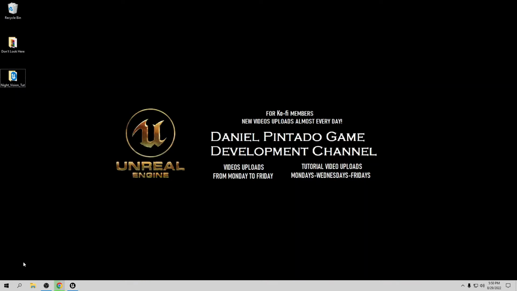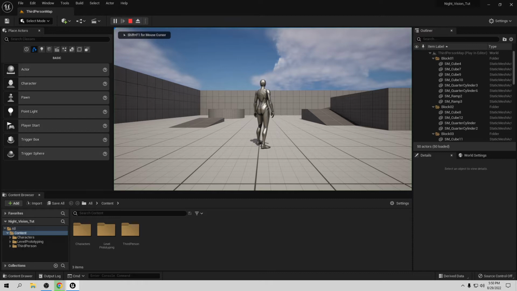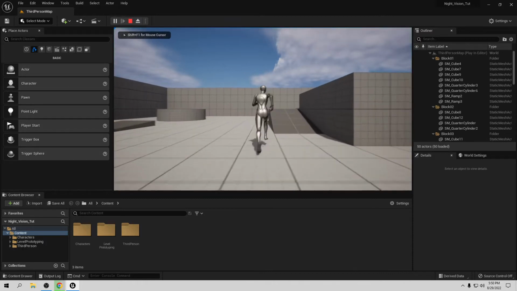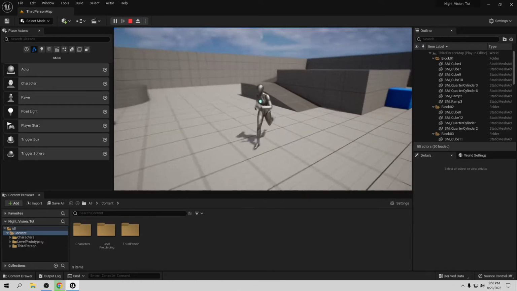So let's open Unreal. And here we have a third person template. It's absolutely blank, I haven't done anything yet. If I go play, you can see we can run around. We have the input and things like that, like Unreal has, but I don't have anything more.